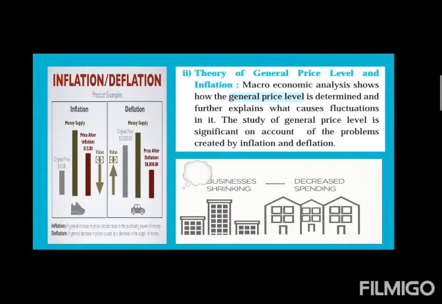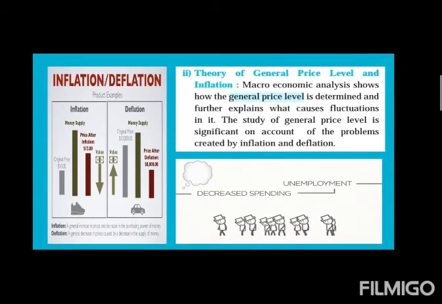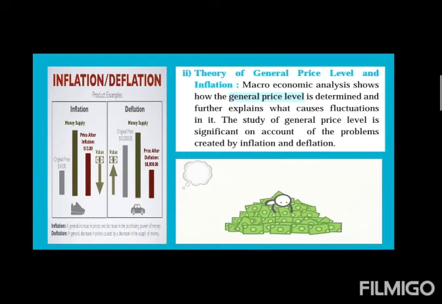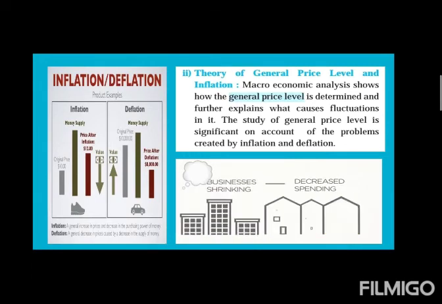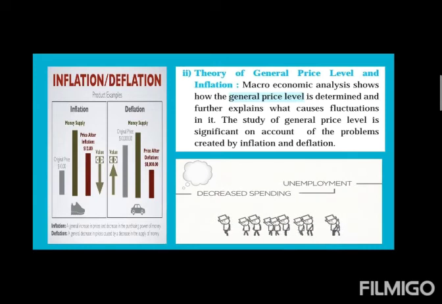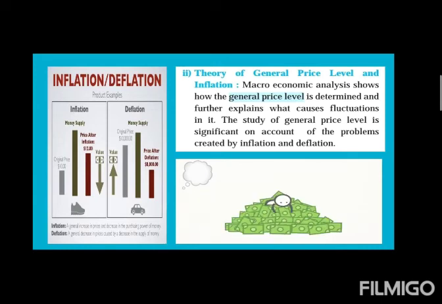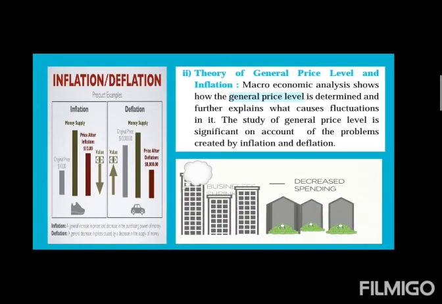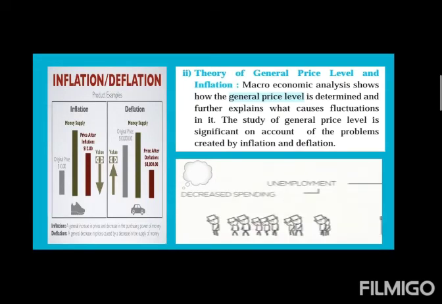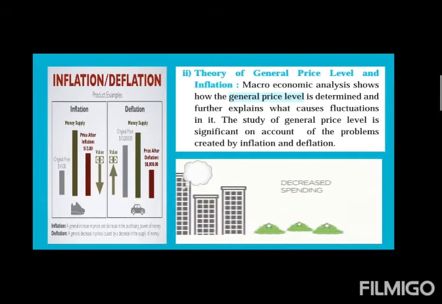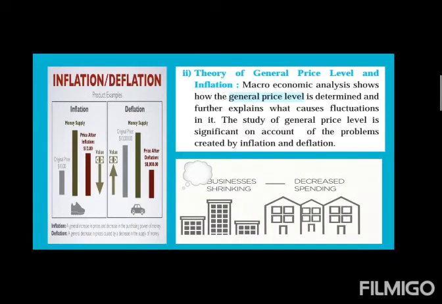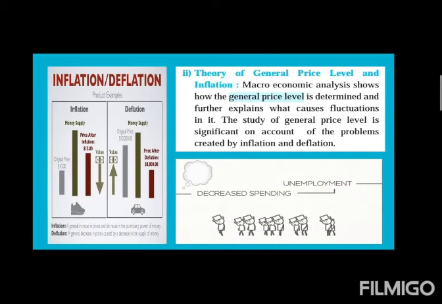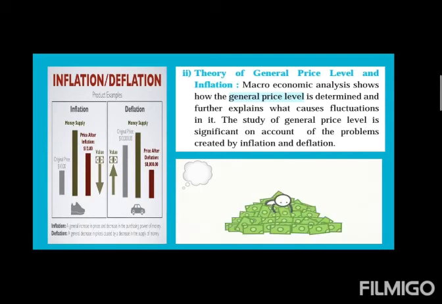Macroeconomic analysis shows how the general price level is determined. So what is the general price level? The general price level can also be called the price index or average current prices. How can we determine this general price level, and if there are fluctuations, what are the reasons behind them?